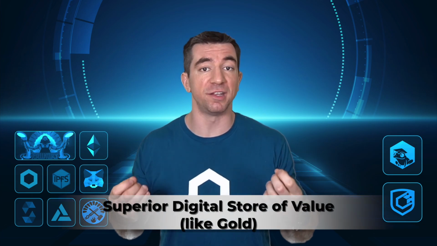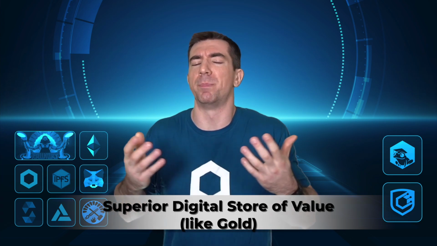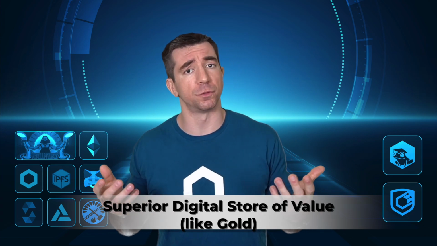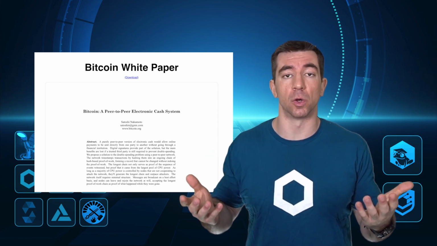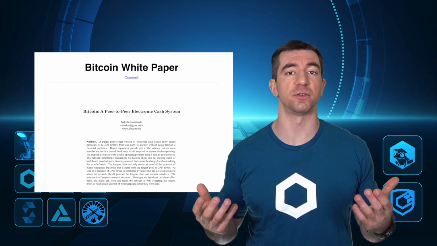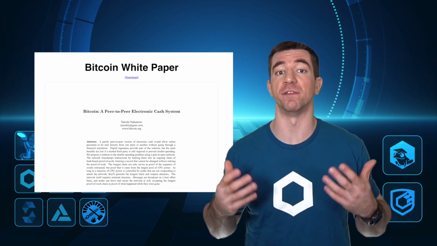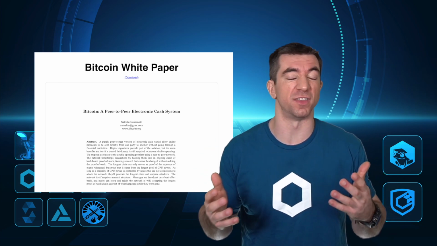Due to its features, which we'll talk about in a little bit, people took to this as a superior digital store of value, a better store of value over something like gold, for example. And that's why you'll also hear people commonly refer to it as digital gold. Similar to gold, there's a scarce amount, or a set amount, of Bitcoin available on the planet, only so much that you can buy and sell.